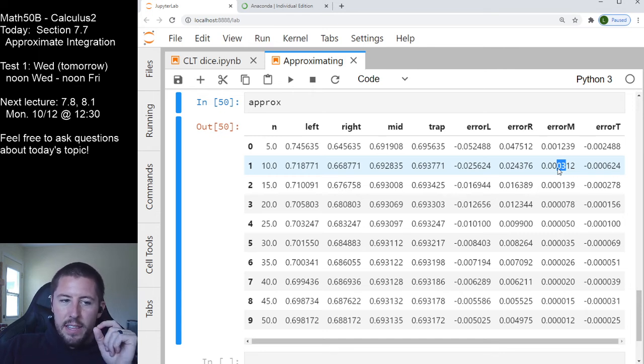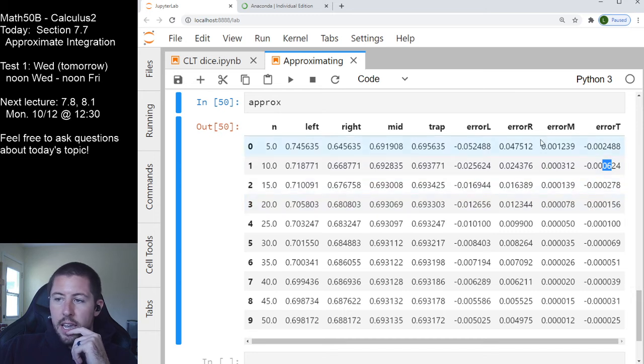It does make sense that the midpoint is going to be one of our best ones right there. I agree with that, looking at our diagramming out there. And again, our trapezoid one is going from about a 24 to about a 0.06. So what we can see here is that for the left and right sums, when we double our n, we're about halving our error. For our midpoint and trapezoid, when we double our n, we're taking only about a quarter of the error, which is way better, a fourth as much error.